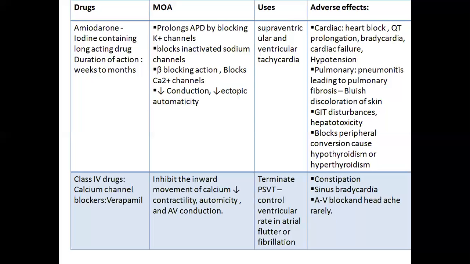The adverse effects of this drug are constipation, sinus bradycardia, AV blockade, and rarely headache.